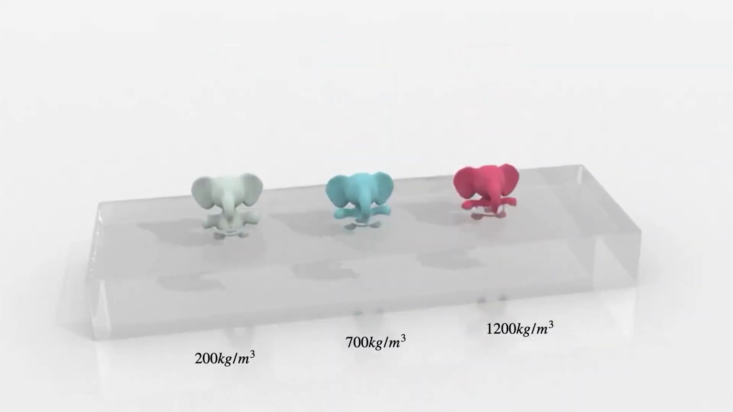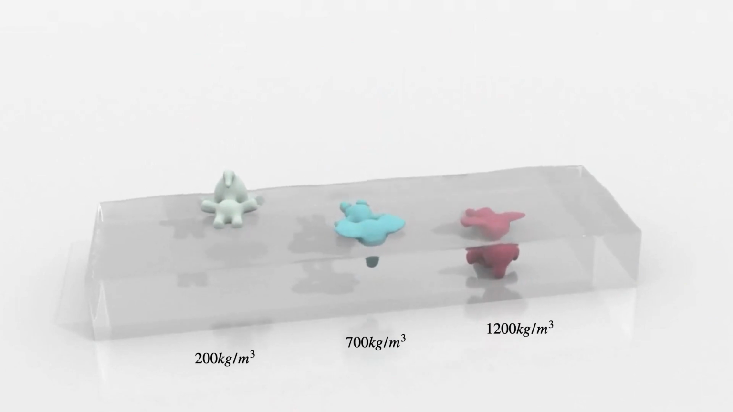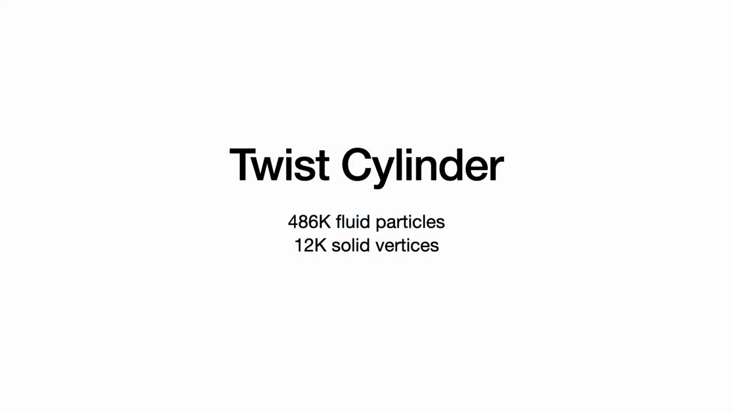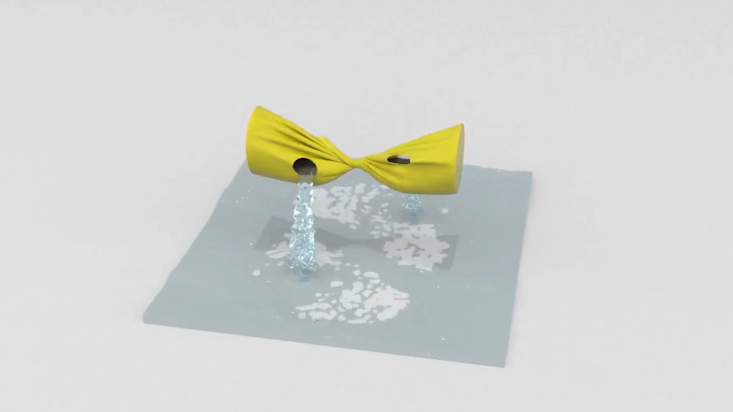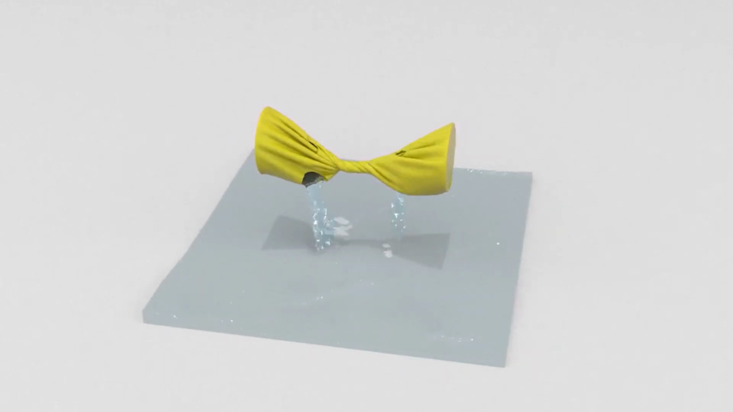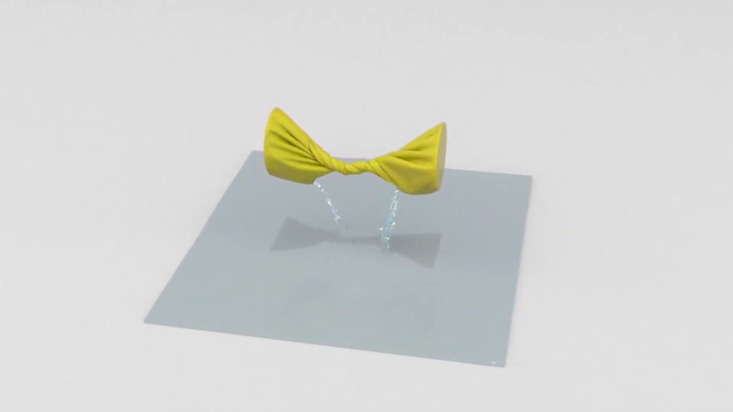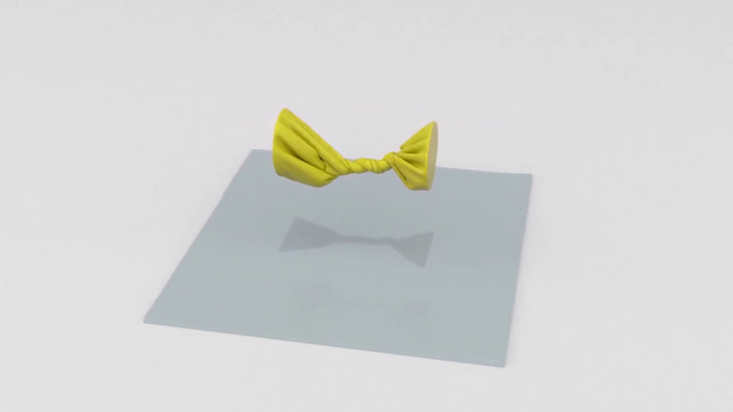We drop 3 elastic elephants with different densities into the water. Our method correctly captures the floating behavior. Our method is able to couple fluids with codimensional materials with penetration-free guarantee. As we slowly twist the cylindrical cloth, the inside water gradually gets squeezed out through the holes.